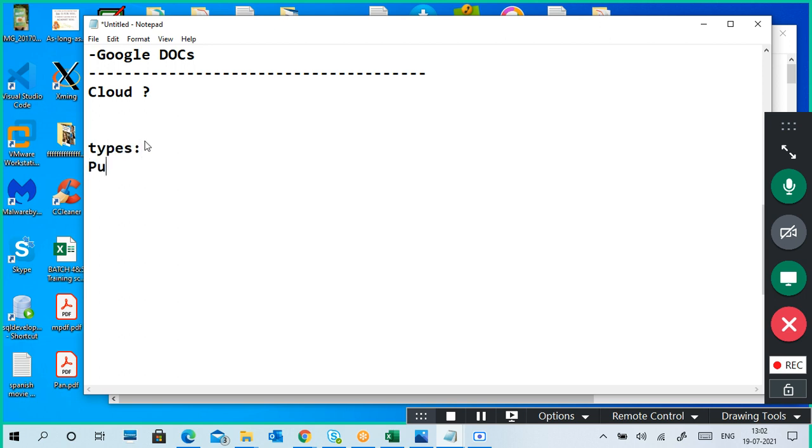Cloud types: public cloud, private cloud, hybrid cloud, and community cloud. When it comes to these, what is a public cloud, what is a private cloud, what is hybrid, what is community? Can you give an example for these clouds? If you go to the public cloud example, again, examples are important.